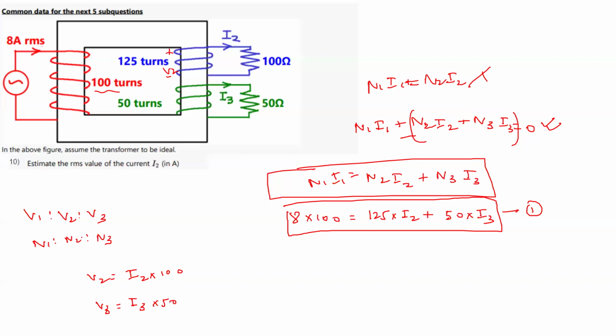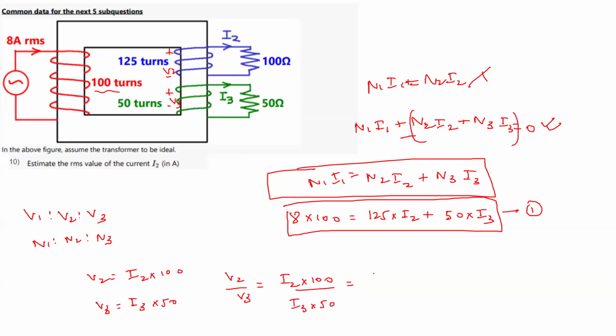So basically V2 is to V3 is N2 is to N3. Is it not? From Ohm's law we know voltage is current into resistance, so V2 is equal to I2 into 100 and V3 is equal to I3 into 50.